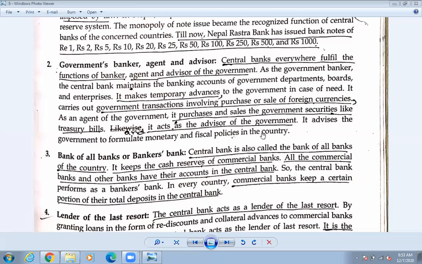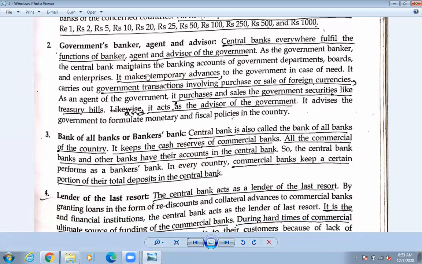Okay, so if there is any problem in the government like के problem छ, okay, आर्थिक, that means the finance related. So if they are having the problem, then what they are going to do? So they are going to give the necessary advice to the government also. Okay, government लाई सल्लाह दिने काम पनि गर्छ. So these are the functions of the Nepal Rashtra Bank. So it gives a proper decision, proper suggestion to the government, like सरकारलाई suggestion दिने काम गर्छन्.